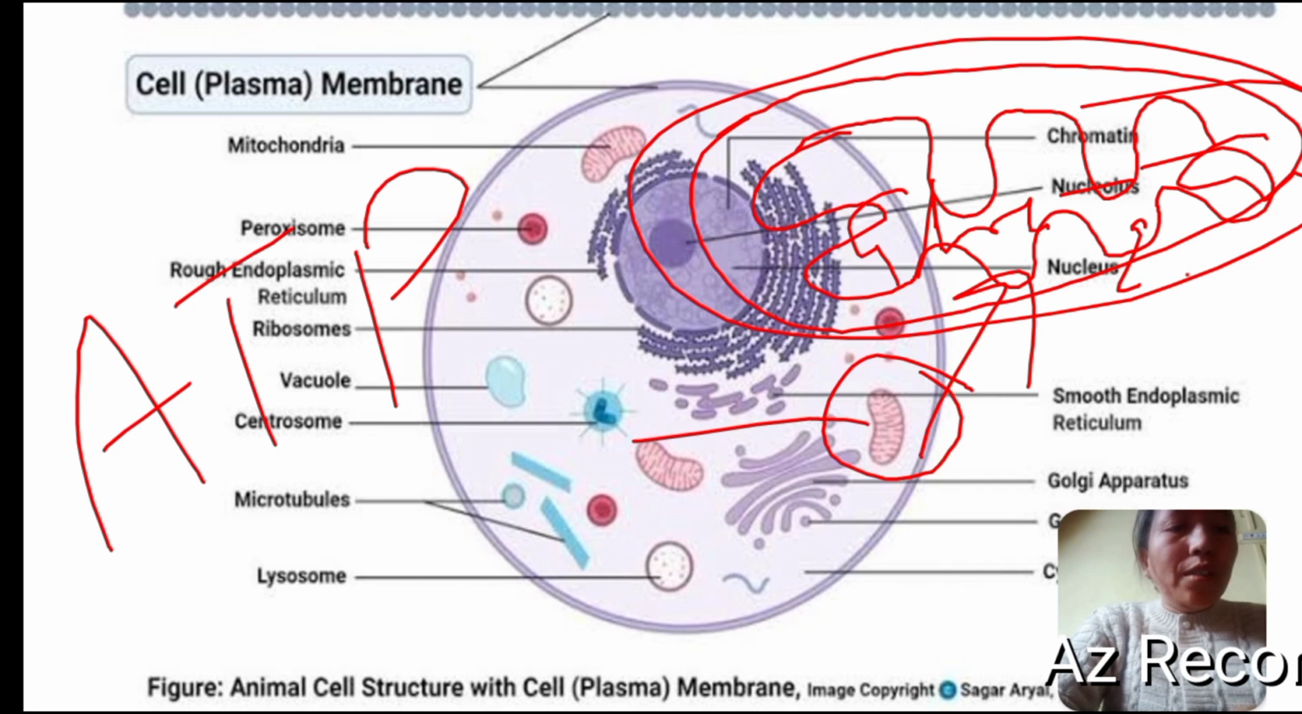There are many more organelles, just like the ribosome. Either they are present on the surface of the endoplasmic reticulum or they are freely present in the cytoplasm. Their main function is the synthesis of protein. That's why it is known as the protein factory. So these are some of the organelles that are present inside a cytoplasm.